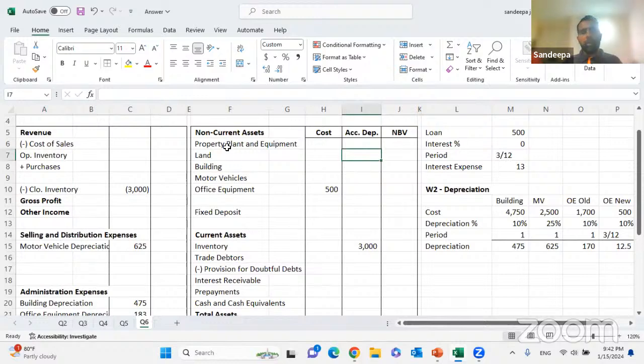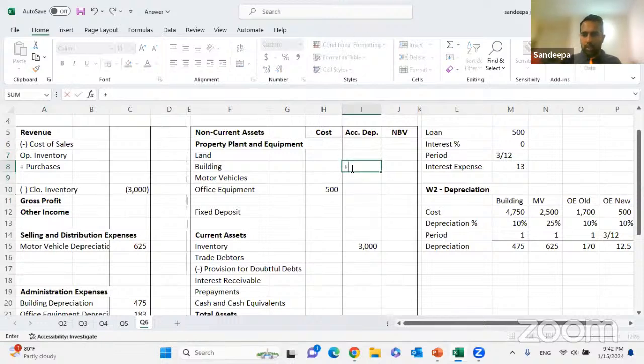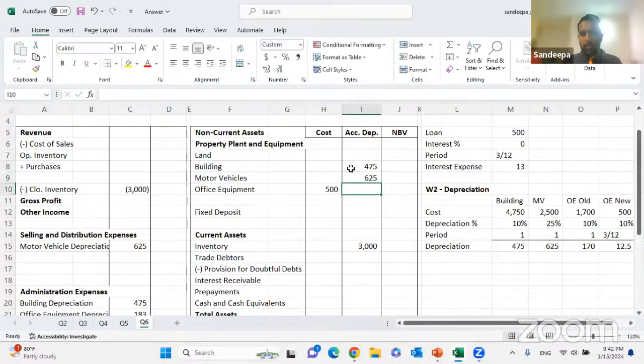Children, here don't put the closing balance straight away. Put the opening balance and add as a plus. Building plus 475, which gets added to accumulated depreciation. Motor vehicle plus 625. Office equipment plus 170 plus 12.5.